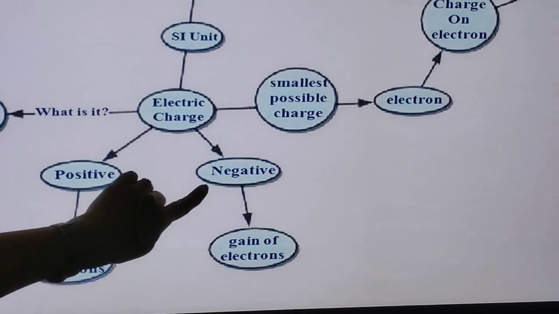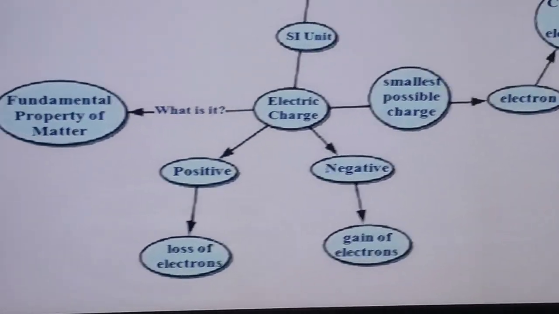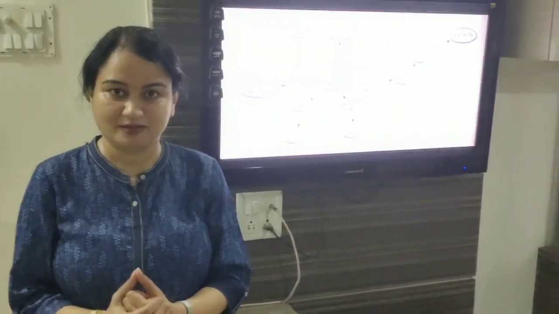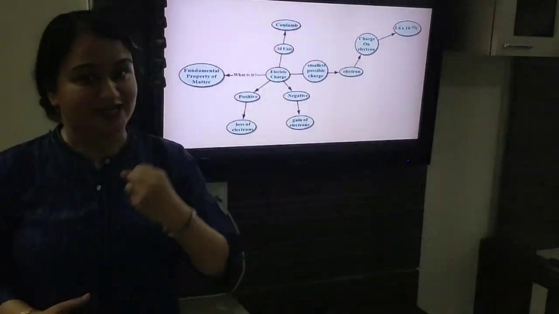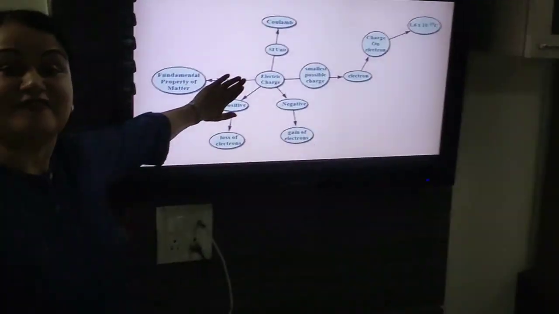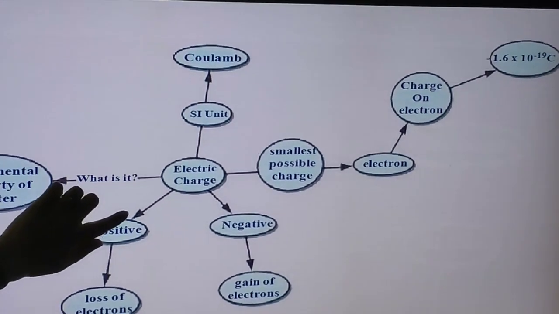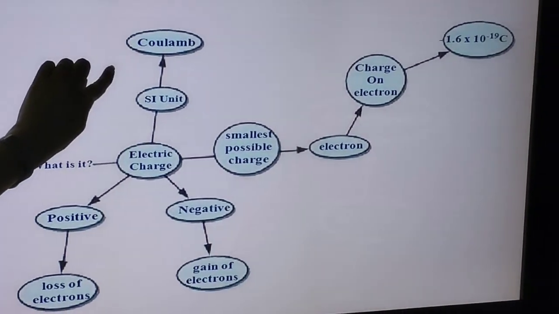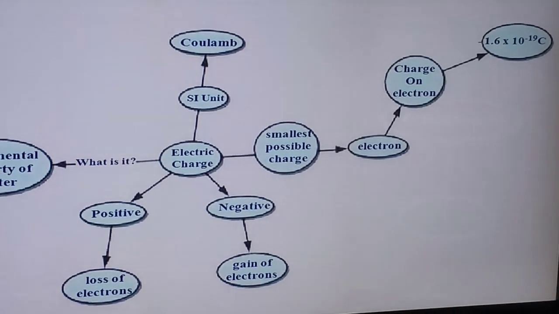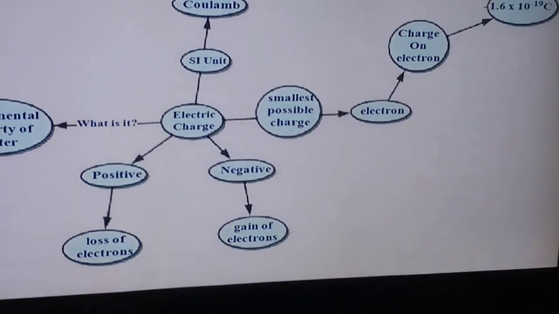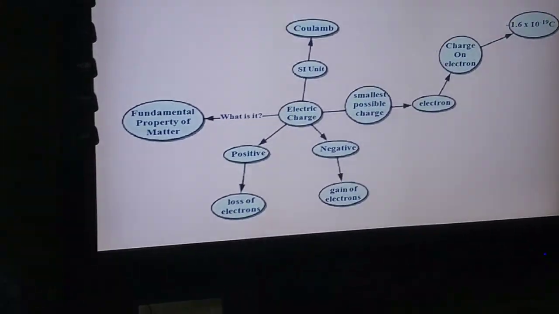Now children, as we are talking about charges, one object is giving, another object is taking. We should know how to measure it. So for the measurement of any object, we need a unit. So the SI unit of electric charge is coulomb. Electric charge is measured in coulombs. And what do we say? How an object becomes charged? Just because of the transference of electron.